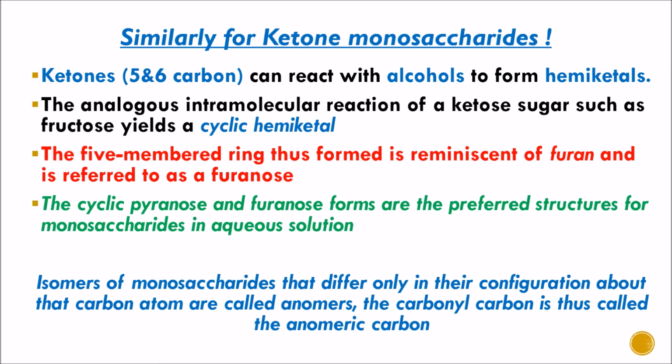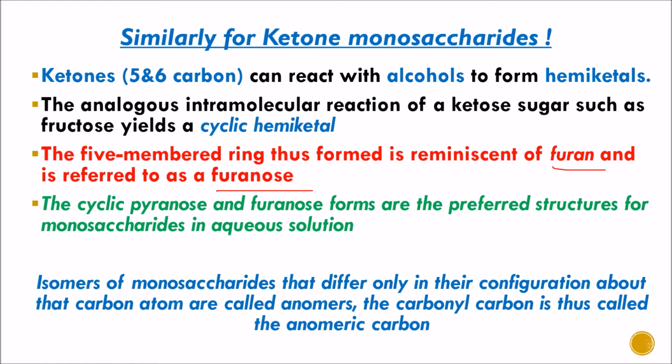Similarly, ketohexose also forms a cyclic structure. Ketones, that is pentose or hexose sugars, can react with alcohol to form hemiketals. The analogous intramolecular reaction of a ketose sugar such as fructose yields a cyclic hemiketal. The 5-member ring thus formed is reminiscent of furan and is referred to as a furanose ring. The cyclic pyranose and furanose forms are the preferred structures for monosaccharides in aqueous solution.